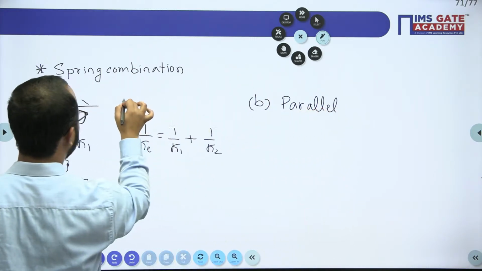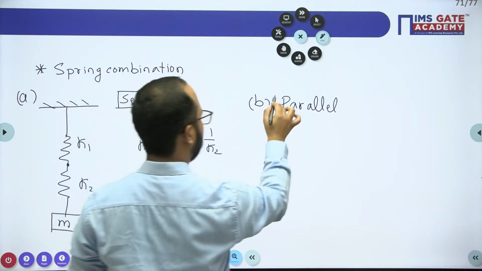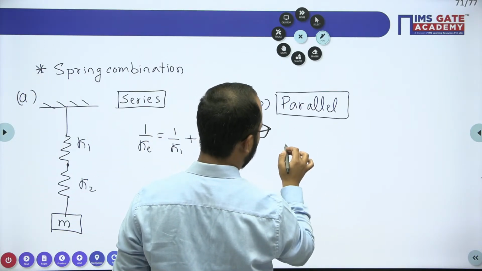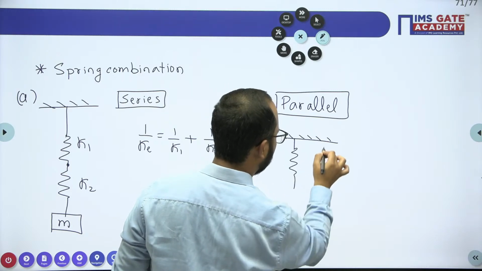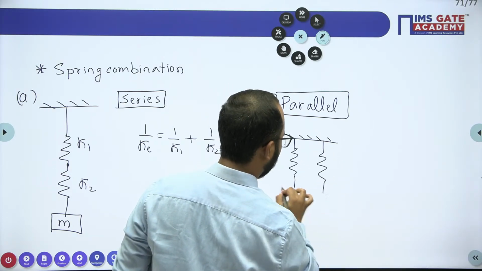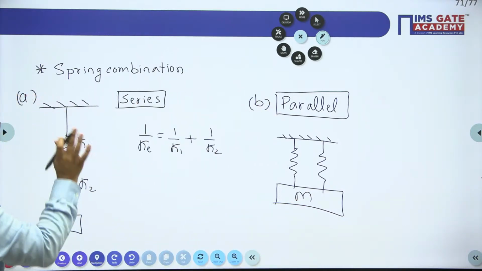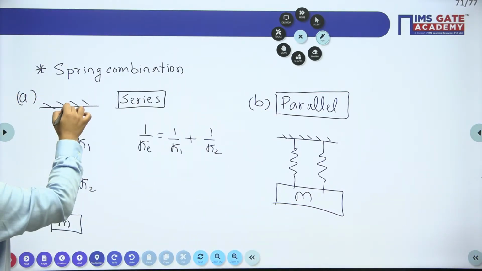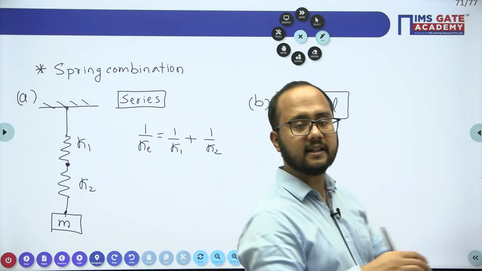Okay, this is a case of series. This is a case of parallel, in which the springs will be connected end to end. Try to remember the difference between series and parallel. In the series case, what is the end to end connection? This is the end to end connection.